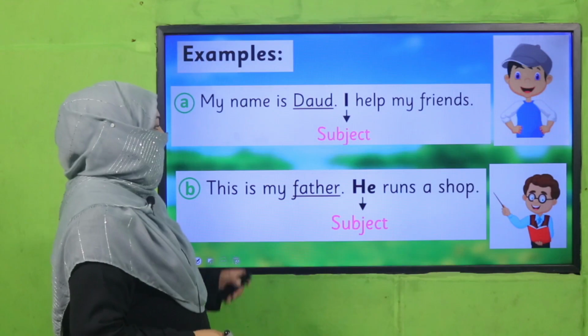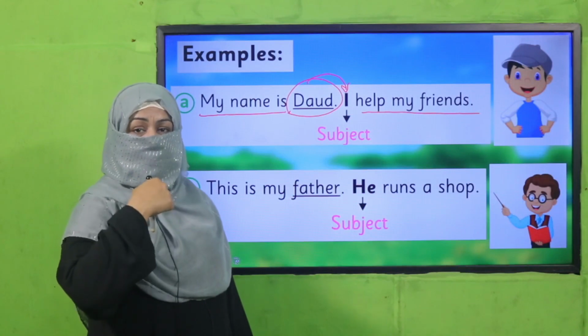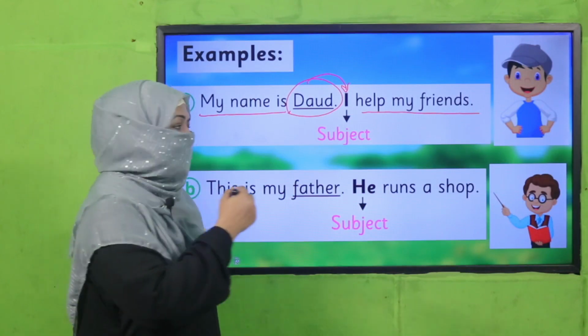Understand? And its example is: My name is Dawood. I help my friends. My name is Dawood. Now, first person. So, which pronoun do we use? I.